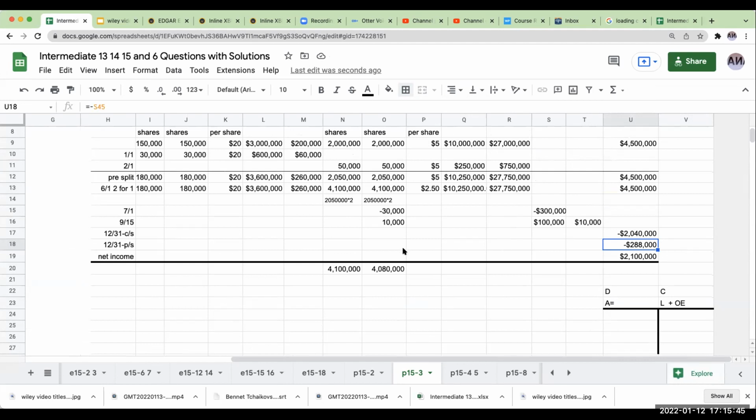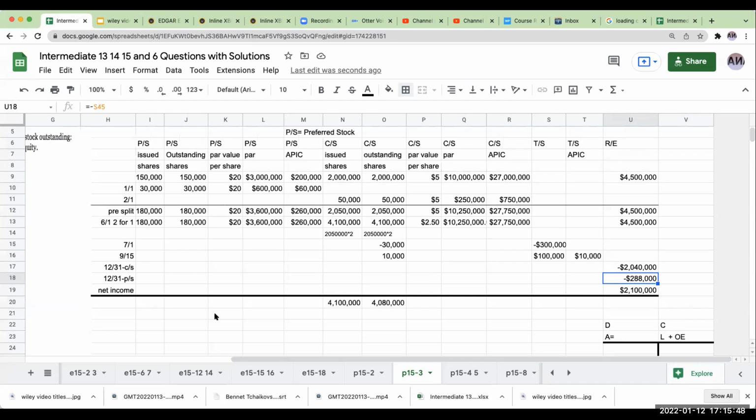Okay, so when I look at this chart, I've got preferred issued shares 180, outstanding. My par is still at 20. So my par value here is still the same amount. Additional paid in capital is still going to be at 260. My par value per share is now at 250. So my common stock at par, and again, I'm basing this off the issued shares. And then over here, I've got additional paid in capital on the common stock of 27,750,000. My treasury stock balance is going to be showing up as a negative 200,000.